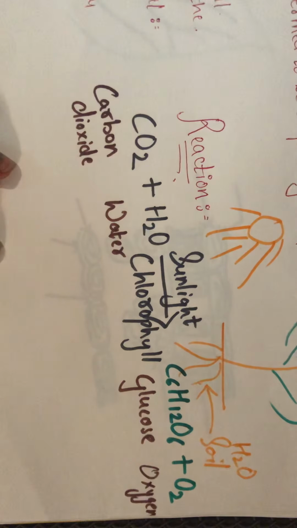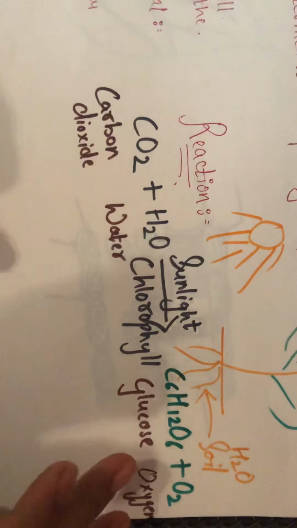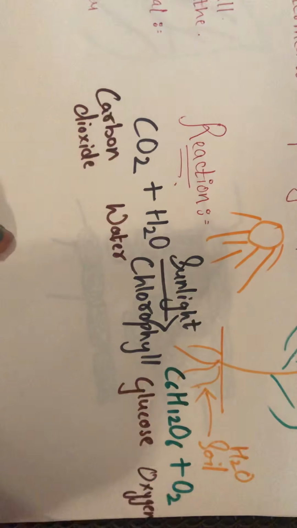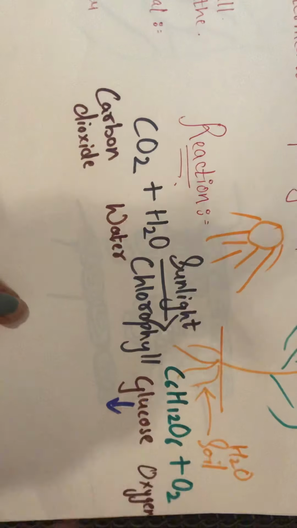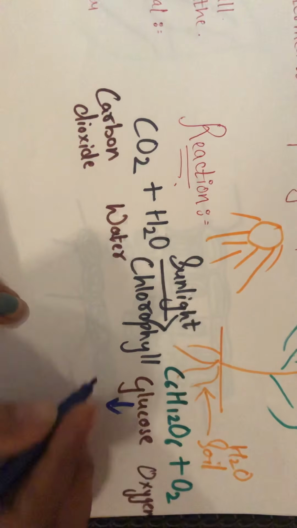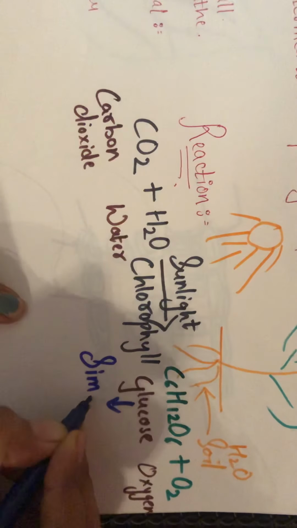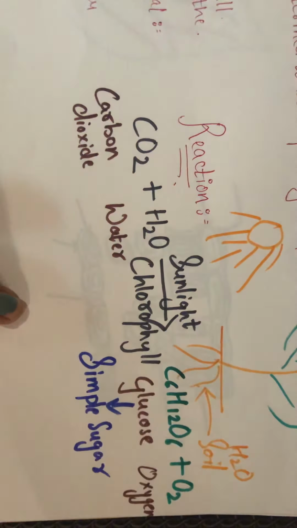Now, talking about this glucose molecule, C6H12O6, it is a form of simple sugar which is produced inside the plant body.